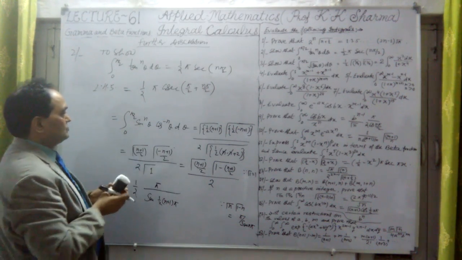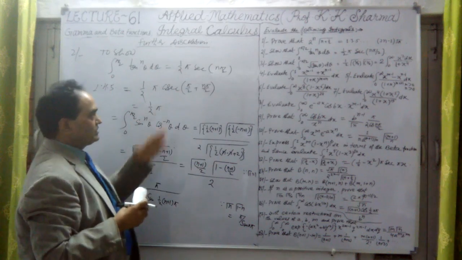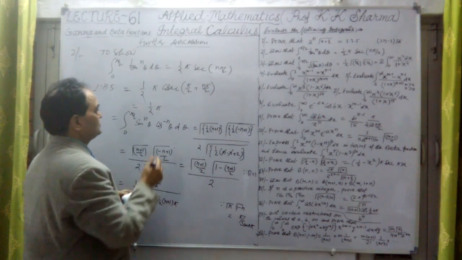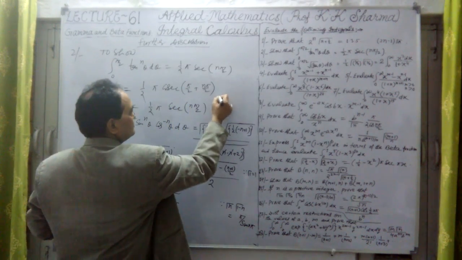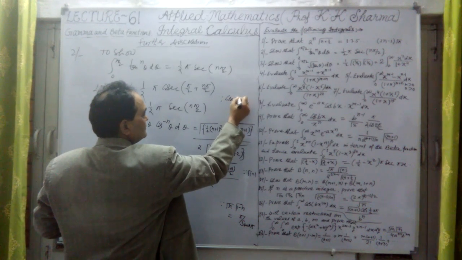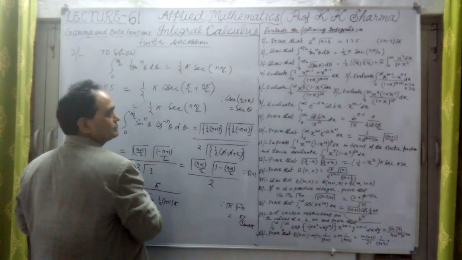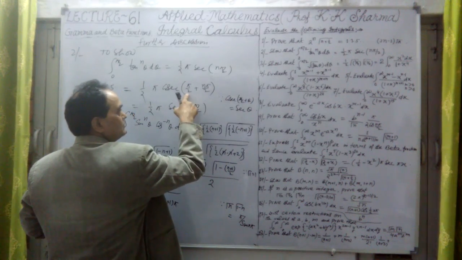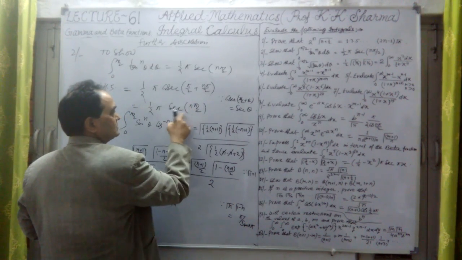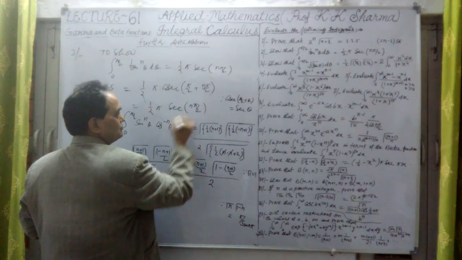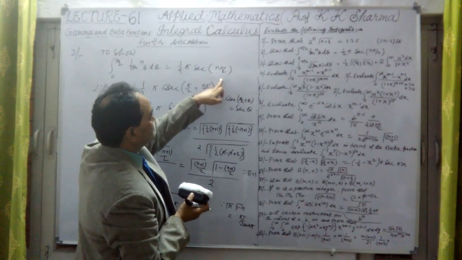This is the value. So what is the final value of this? We know that cosec of 90 plus theta is secant theta. It is nothing but secant n pi by 2, since cosec of pi by 2 plus theta is equal to secant theta. So this is pi by 2 plus theta, and in place of theta we have n pi by 2. This will be secant n pi by 2. Finally, this is the value here: pi by 2 into secant n pi by 2.